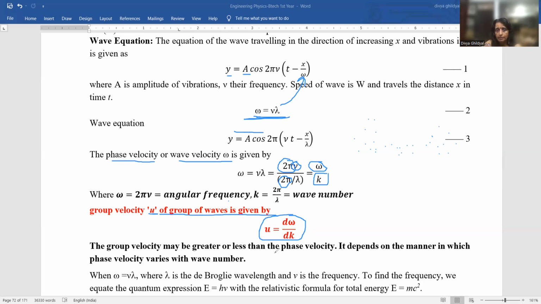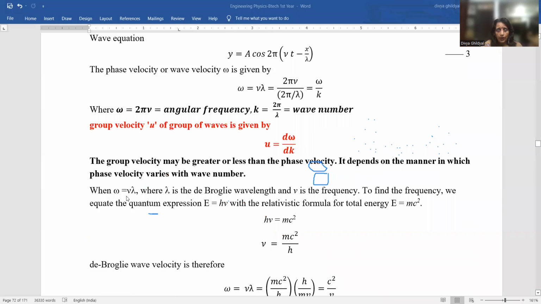So the group velocity may be greater or less than the phase velocity. It depends on the manner in which the phase velocity is varying with the wave number. Here actually omega and w have the same form, when omega is equal to mu into lambda, where lambda is the de Broglie wavelength and mu the frequency.